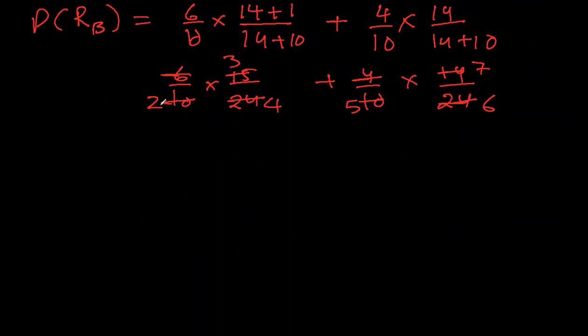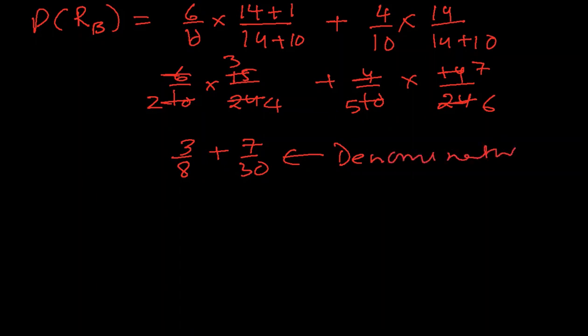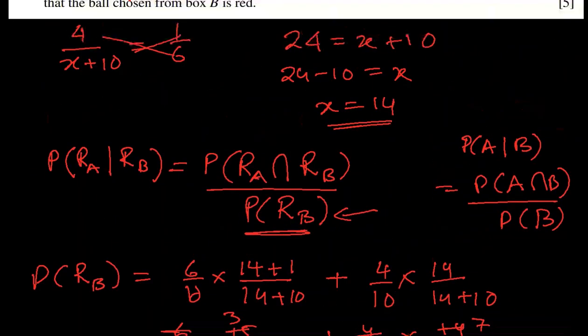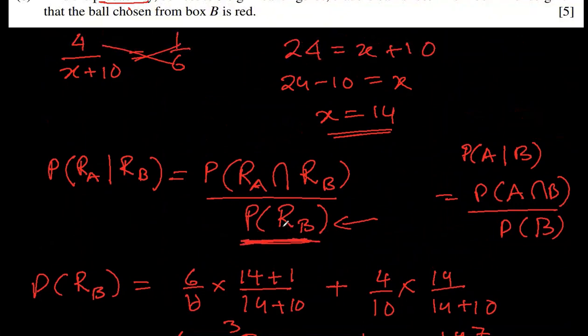So what do we get here? We get 3 over 8 here, plus we get 7 over 30. This will be our denominator, because this is the probability that the ball from box B is red.